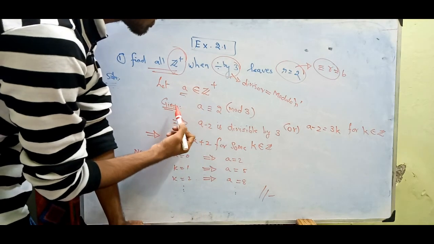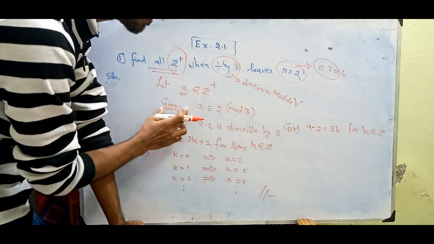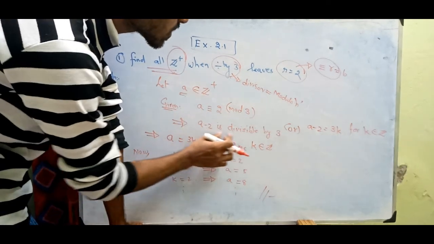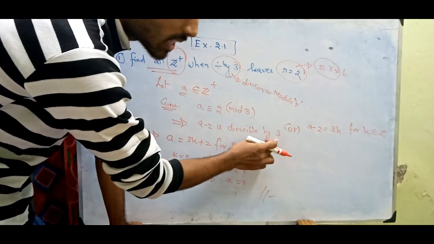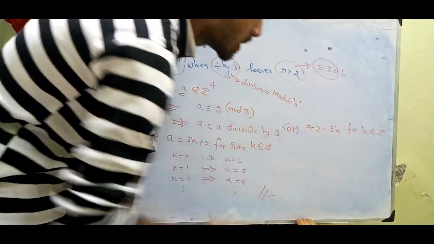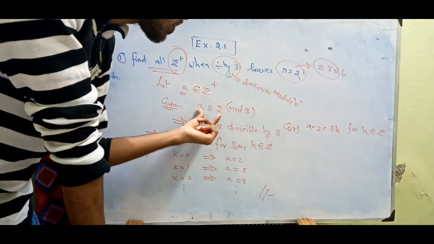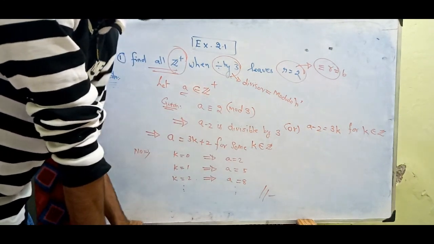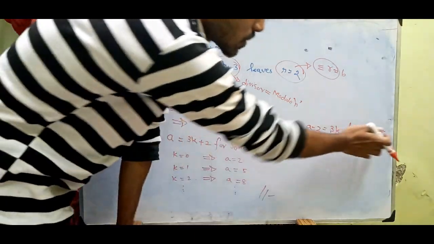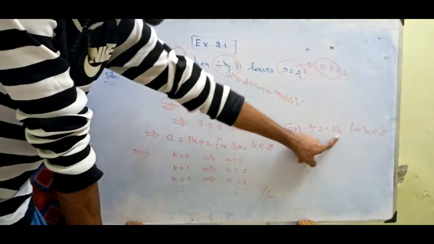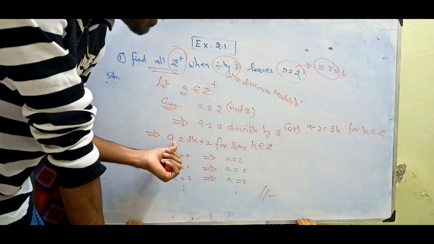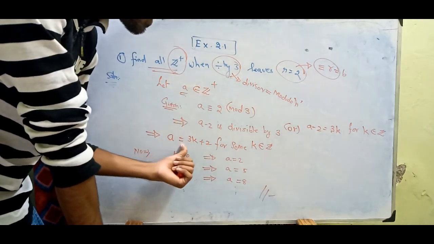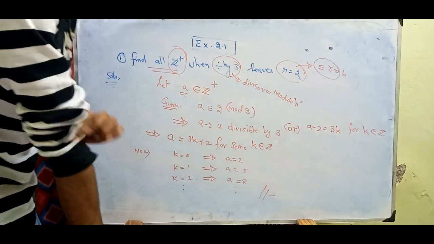So can I write it in this way? It is good to have, right? Given here, a is congruent to 2 mod 3. This means that a minus 2 is divisible by 3. We can also write it this way. The difference of these two numbers can be expressed as an integer multiple of the divisor, and that is 3k for some k belonging to integers. This k will be your quotient here. Taking minus 2 to that side, a equals 3k plus 2 for some k belonging to integers.